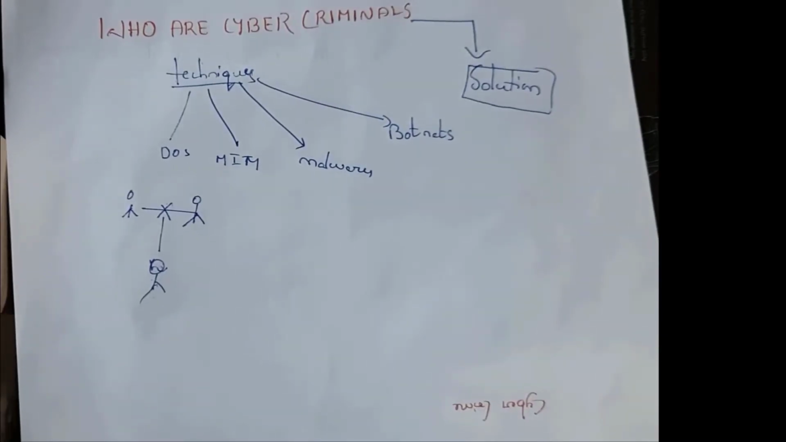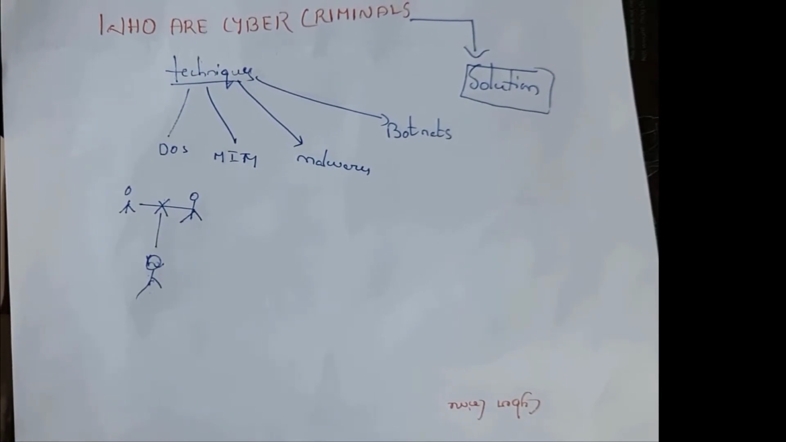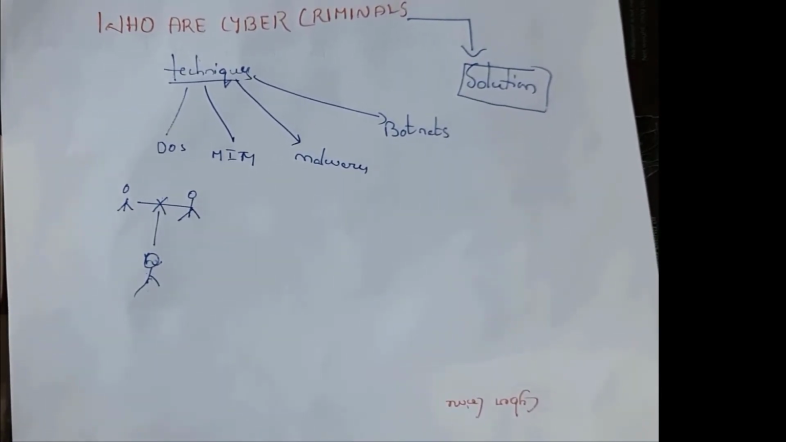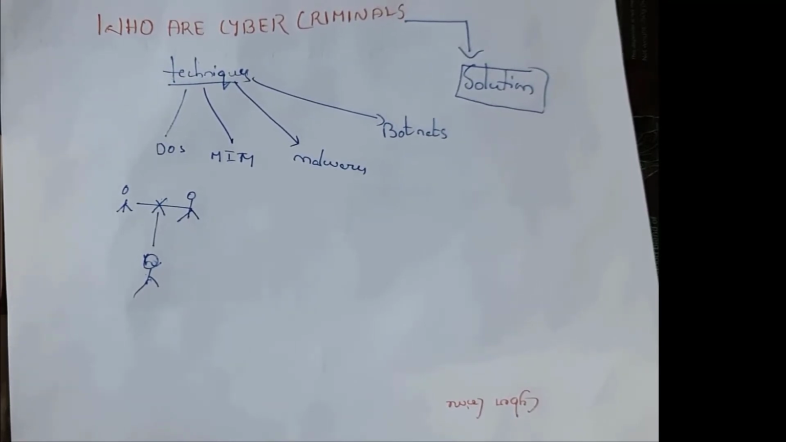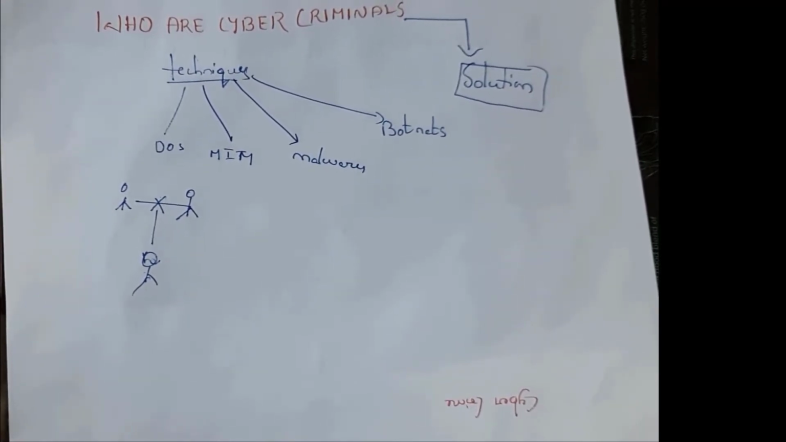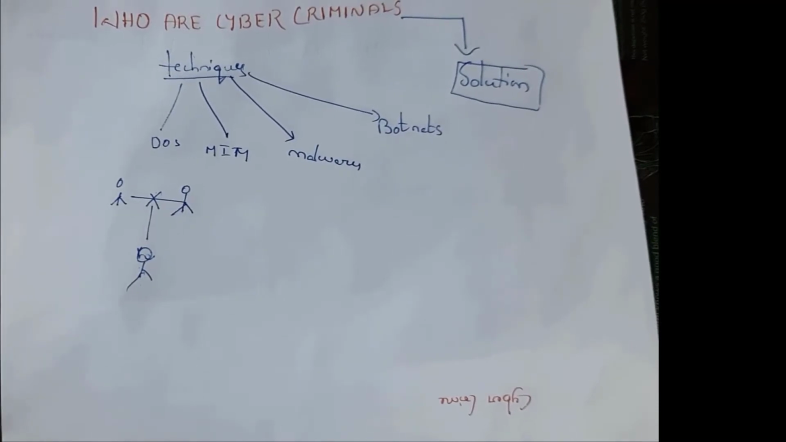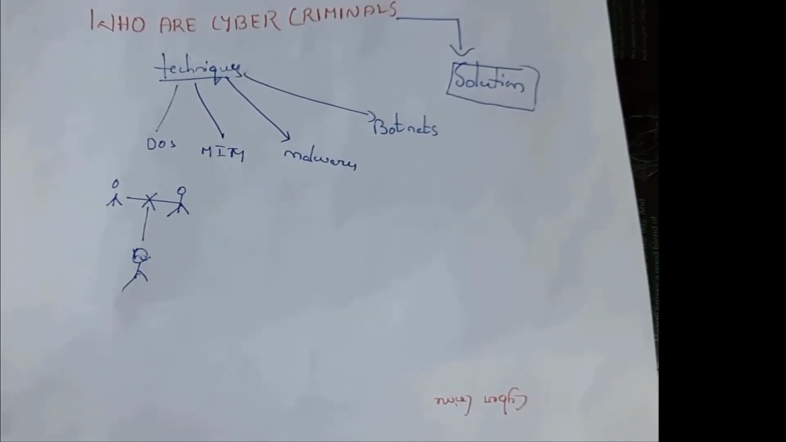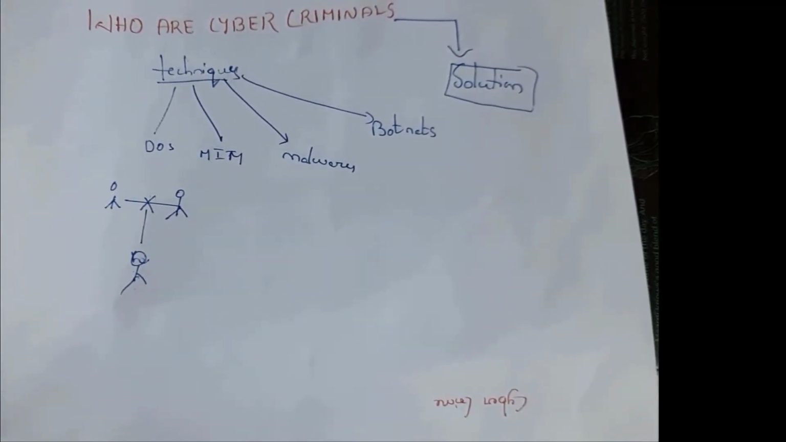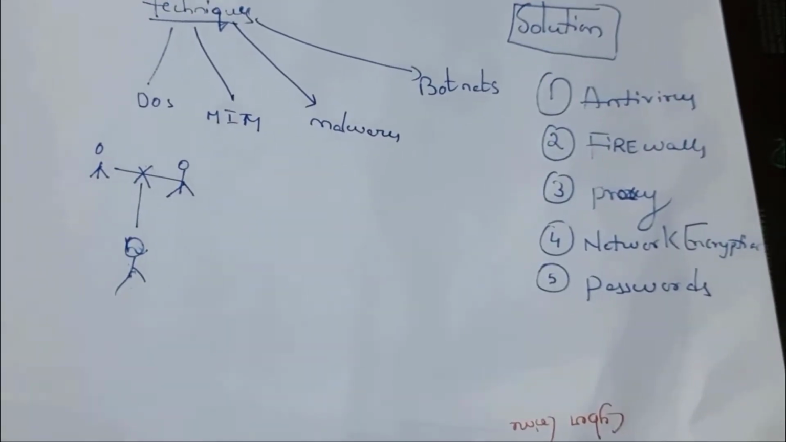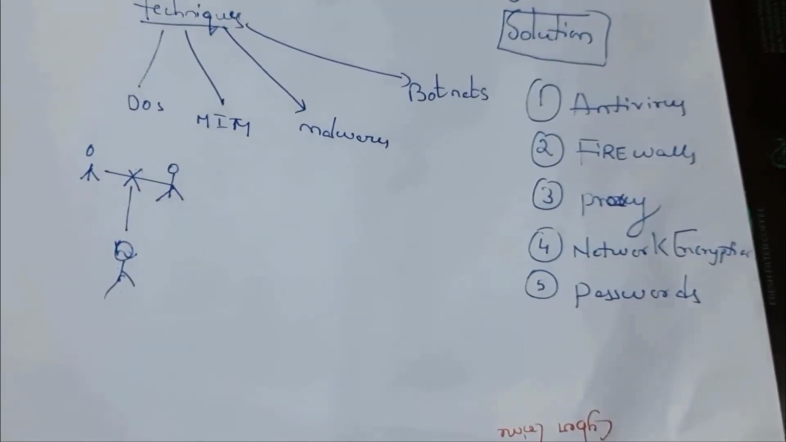What is the solution to protect our system from cyber criminals? See, the solution is, first one, use antivirus. Next one, use firewalls, and third, use proxies, use network encryption techniques, use passwords, etc., so that you can protect your system from cyber criminals. By using these techniques, you can protect your system from cyber criminals.